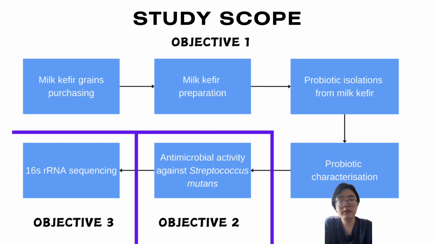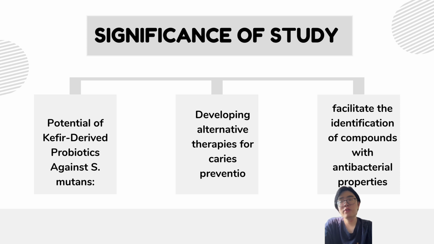First we isolate, then we characterize the probiotics, then we investigate the antimicrobial effect, and finally we can know the species of the probiotics. About the significance of the study: first, to be able to isolate any probiotic that can act against Streptococcus mutans, to develop alternative therapy for caries prevention, and finally to facilitate the identification of compounds with antimicrobial properties.